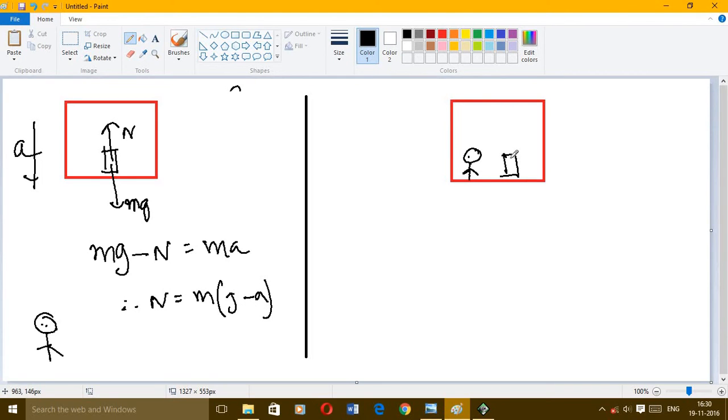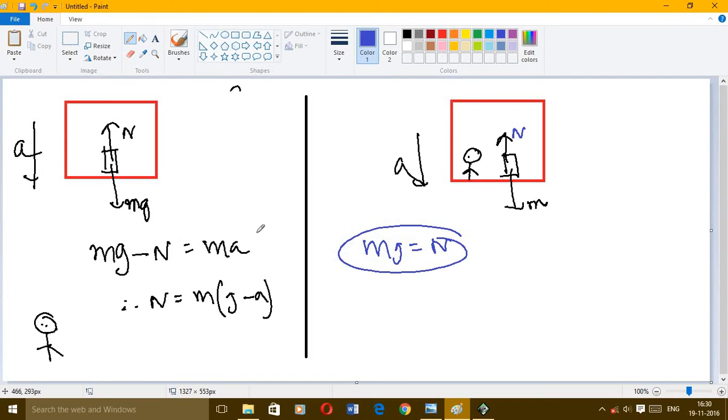Now in the same example, this is mg and this is n. This man is going to write the equation as mg equal to n. Now for the same block we have two different equations, so it is not correct. One of them must be wrong.